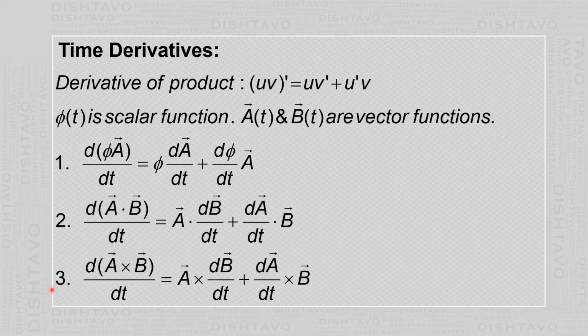In the same way, in the third case, the derivative of vector A cross vector B, by using the derivative of product formula, is the first vector into the derivative of the second plus the derivative of the first into the second. Since there is a cross here, between these two, because both are vectors, you have to put the cross here and here. But here there is no dot or cross, because this is a scalar quantity and this is a vector quantity.